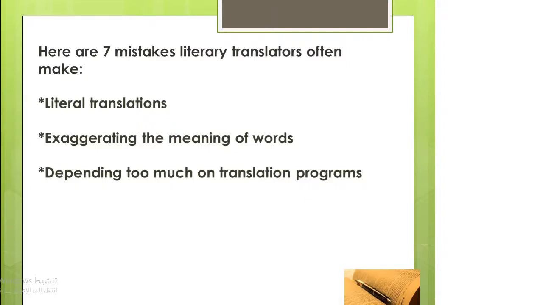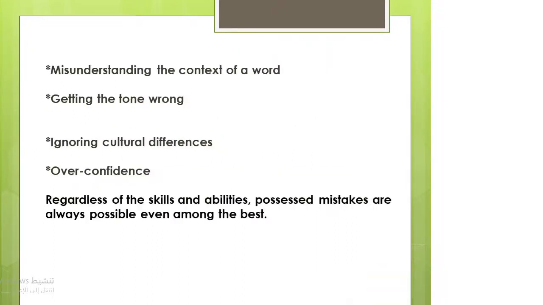Third, depending too much on translation programs, as software programs can't always determine context or recognize tones or determine emotional states. The fourth mistake is misunderstanding the context of a word. If the translator misunderstands the context that a word is used in, he will translate it differently, which can alter the original meaning.